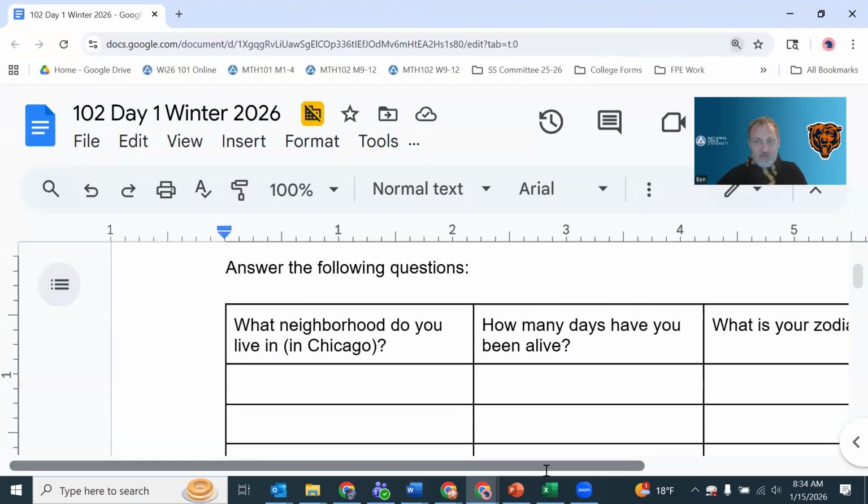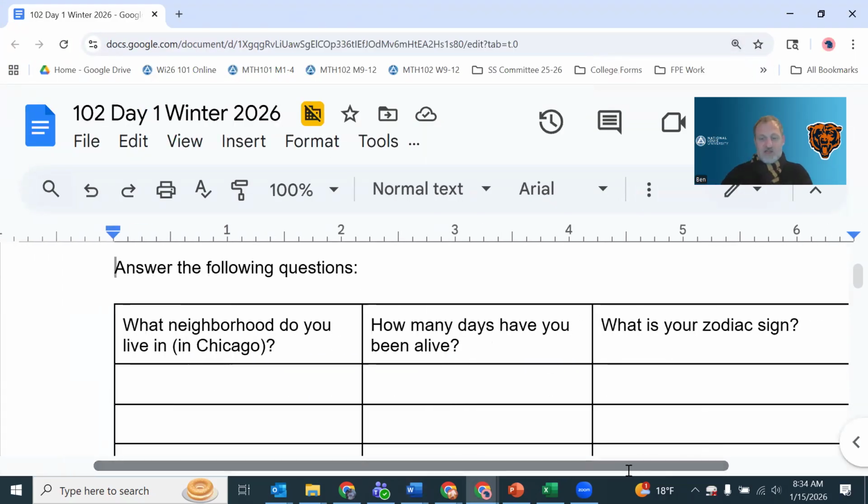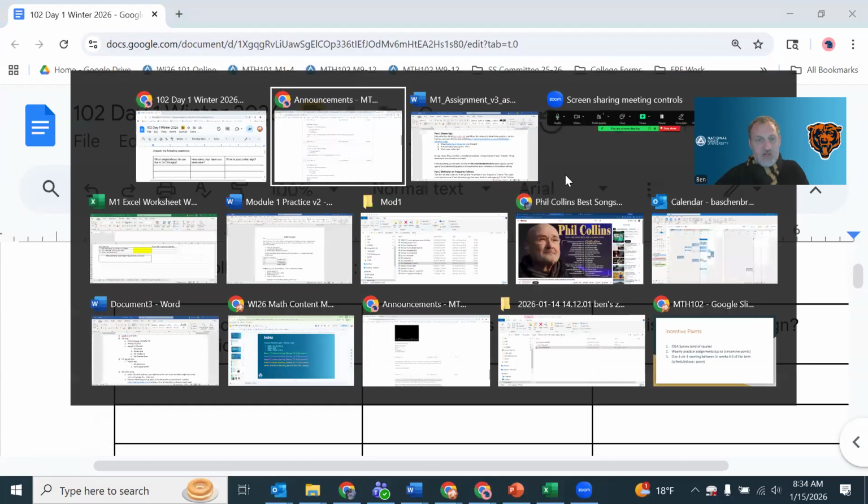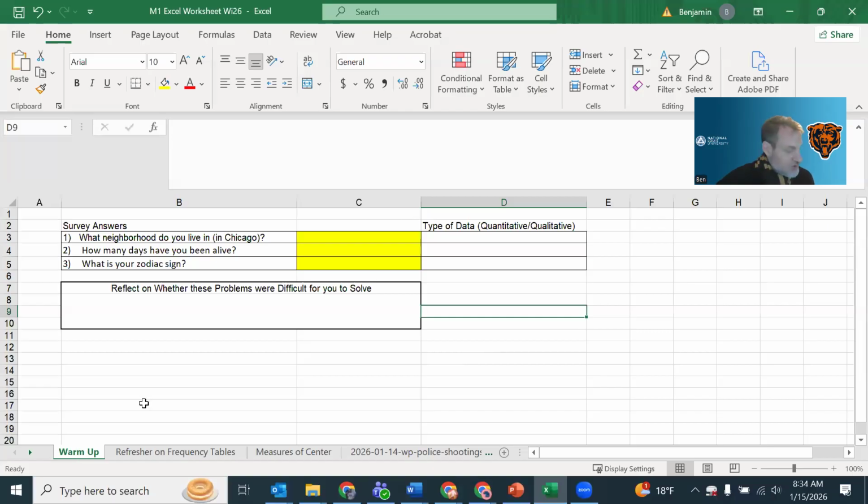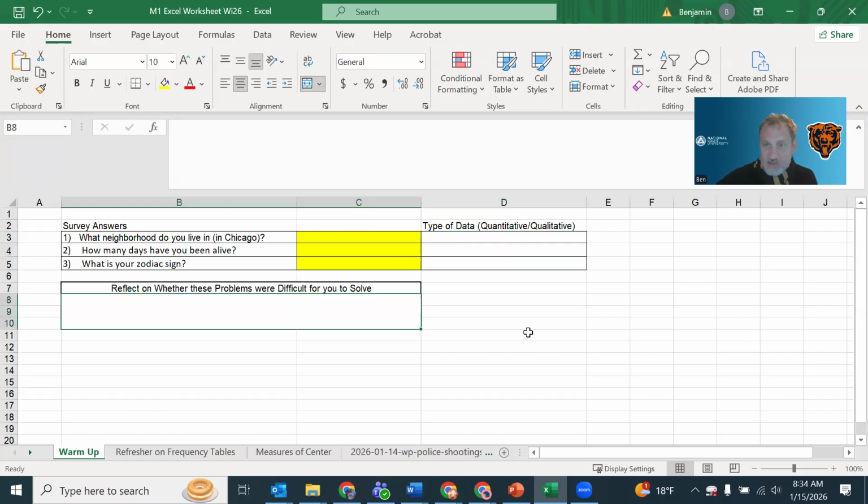What neighborhood do you live in? How many days have you been alive? What's your zodiac sign? You're going to answer those 3 questions, and there are actually 2 places you're going to put the answers. You're going to put them in this doc, and into the Excel file. If you open the Excel file, you'll see that the warm-up sheet has those same 3 questions with an additional column for you to fill out, and a little bit of space for reflection.